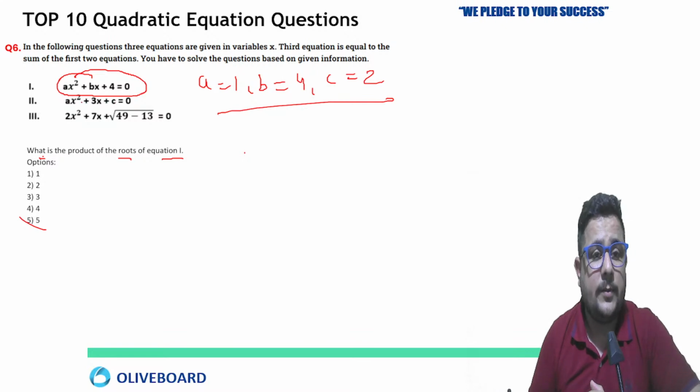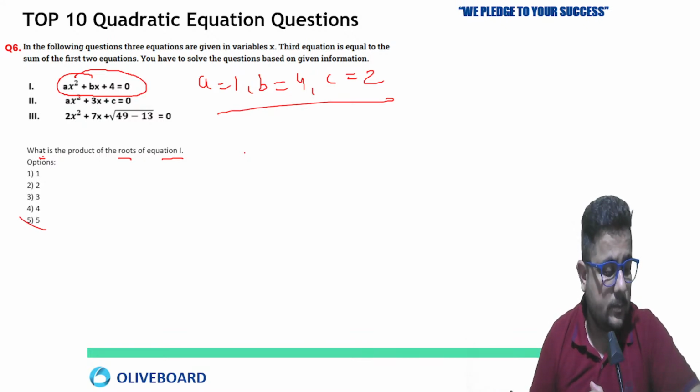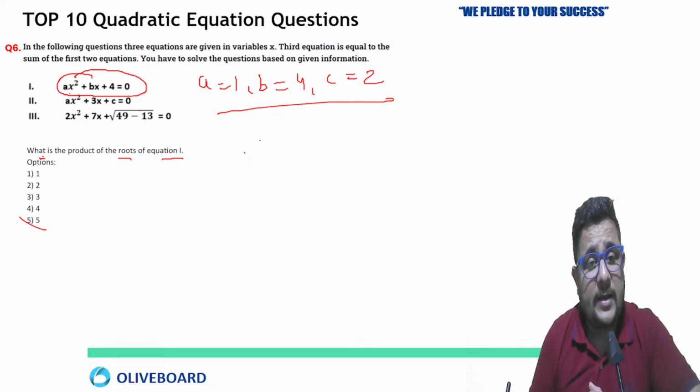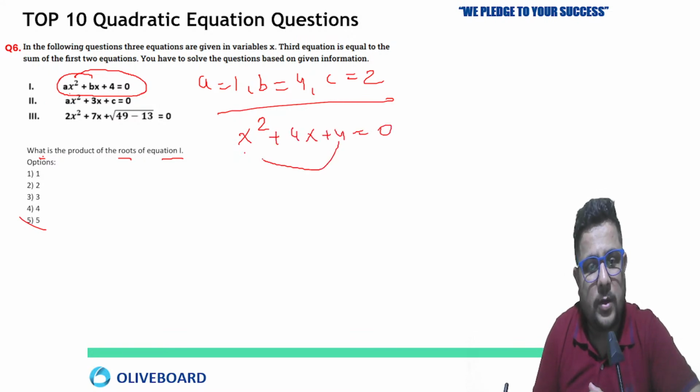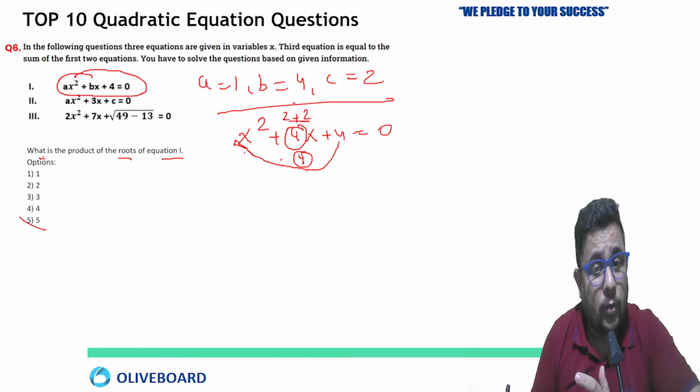Okay, see here, ax square, very good. So ax square means x square because a is 1, plus bx means 4x, plus 4 equals to 0. Now 4 multiply 1 means 4. So the product of a multiply c is 4. Just break this 4 into 2 parts by addition. So 2 plus 2, 4. 2 multiply 2 means 4. The product of a and c we are getting, and by addition you are getting the value of b also.